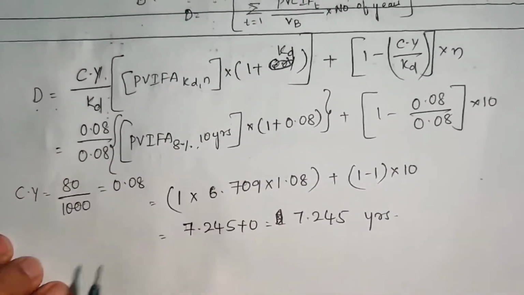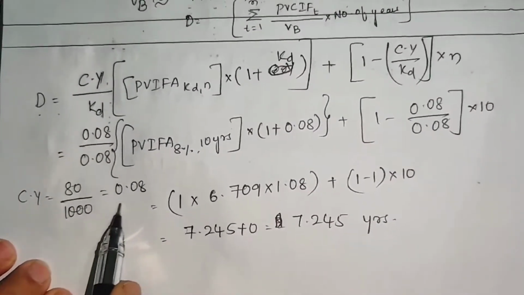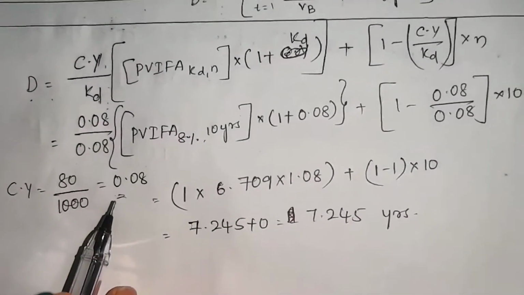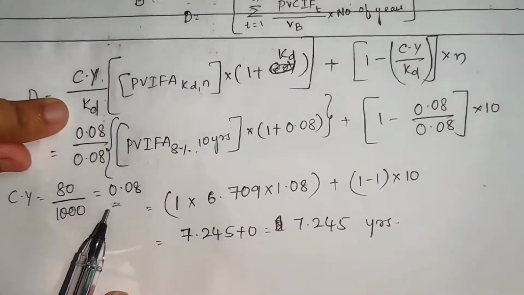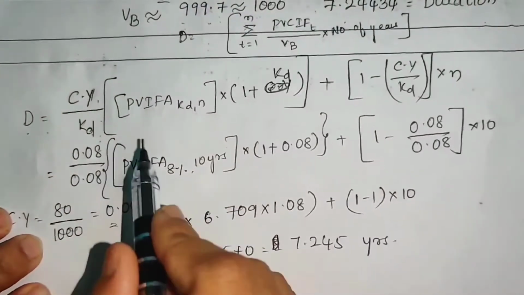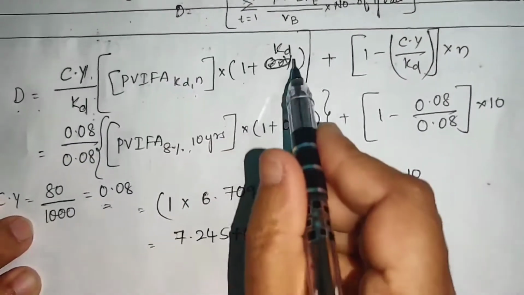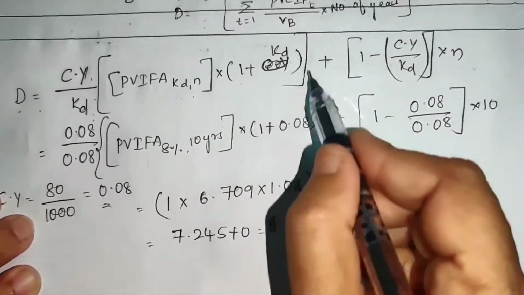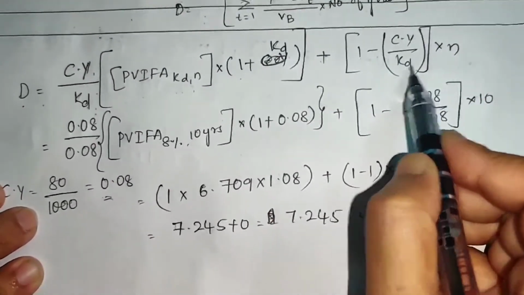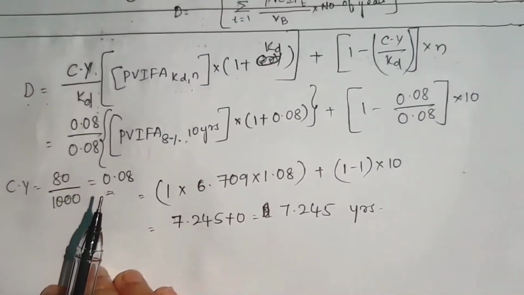That equals 0.08, and in this case the yield to maturity is also equal to KD. So D equals current yield by KD into PVIFA(KD, N) into (1 plus KD), plus (1 minus current yield by KD) into N.